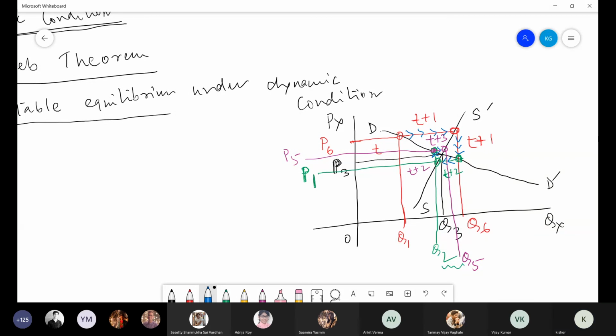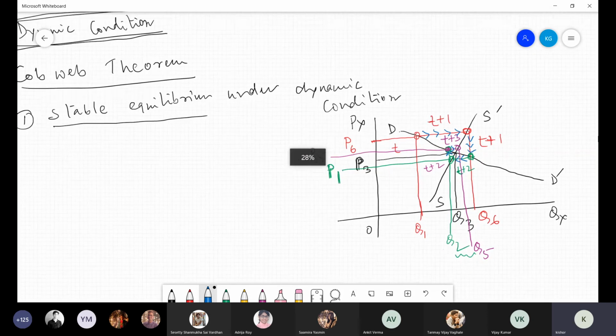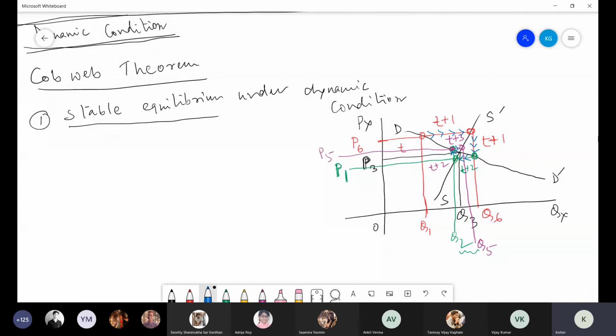Your market forces, demand and supply, respond to each other in such a way that after some time you go back to your original equilibrium position. Initially there was a disturbance in equilibrium, but after some time you go back to the original equilibrium position.